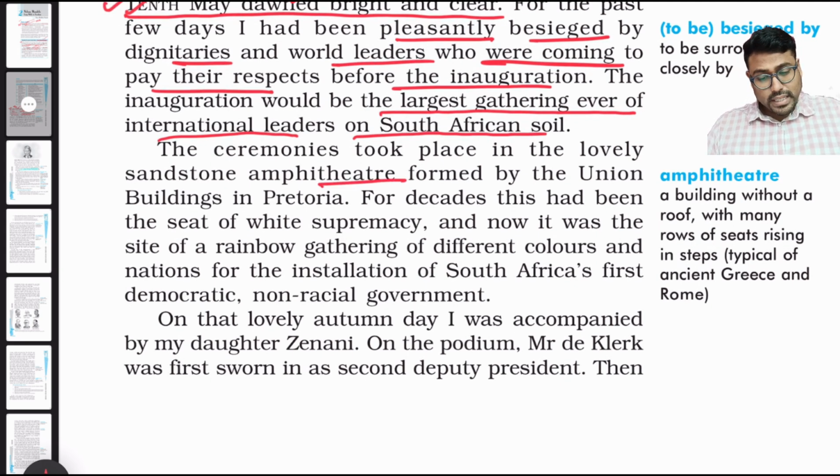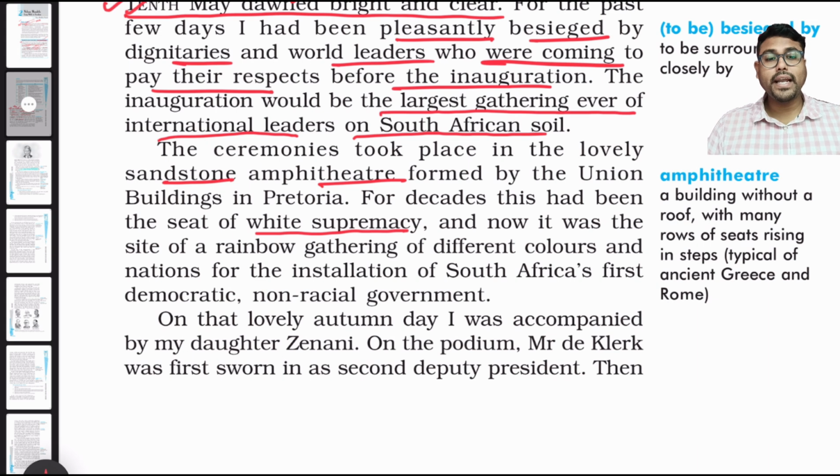So the inauguration took place in the sandstone amphitheater building. For decades, this had been the seat of white supremacy. Just like our country also has various colonial buildings, the Supreme Court, or before that the Parliament, which was first used by the British people. Later on we inherited that and made it a democratic society. Similarly, this building was used by the British white people. The South African native indigenous black people have got this, and they are now making it a symbol of democracy.